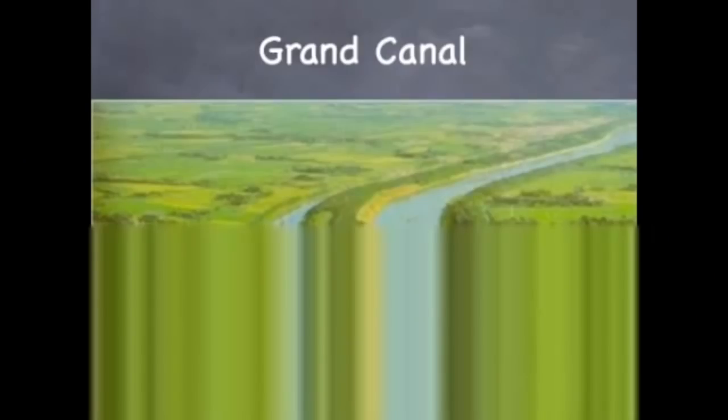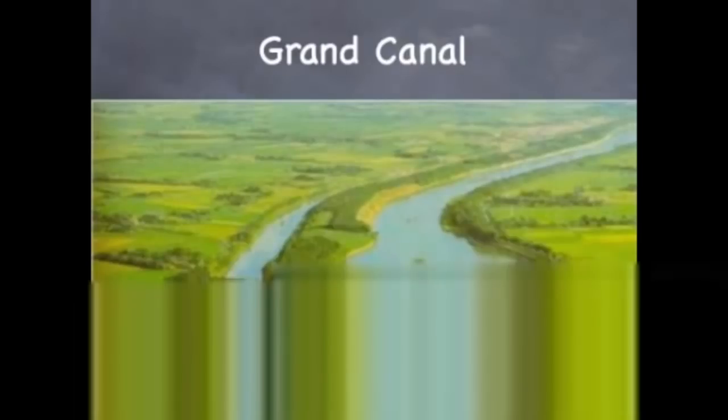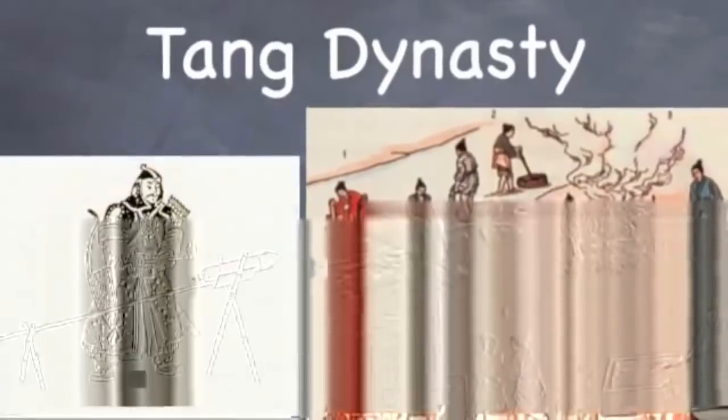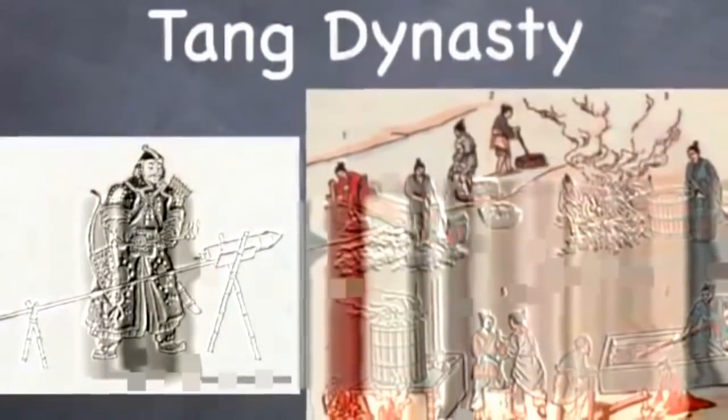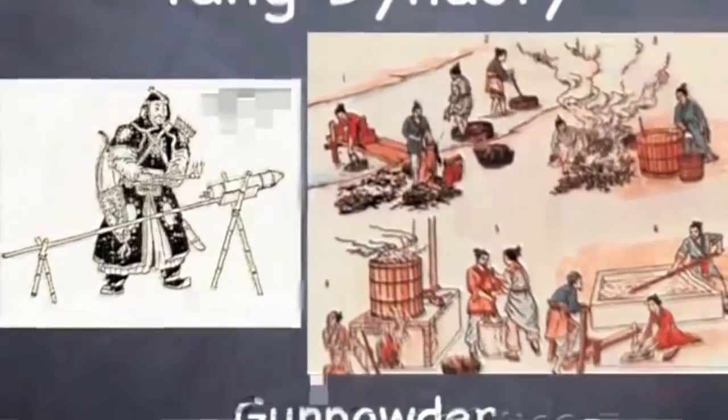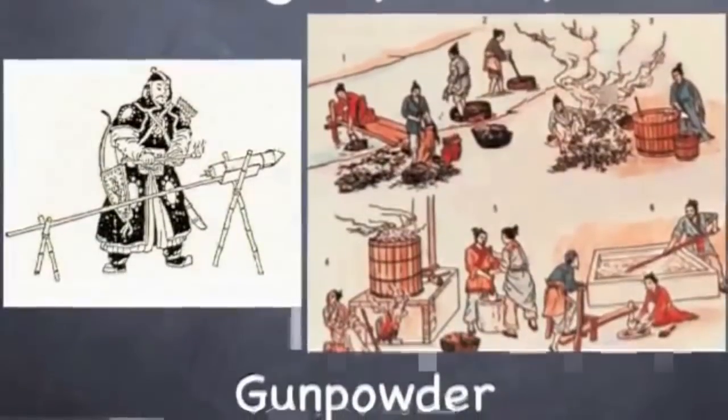The Grand Canal was also begun during this period. The Grand Canal was created to help transport things in China, specifically moving food north and south. Gunpowder is a mixture of sulfur, charcoal, and potassium nitrate, and it is the first chemical explosive, created in China during the Tang Dynasty.